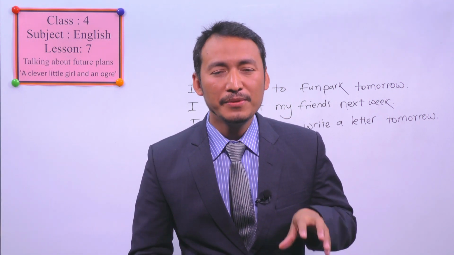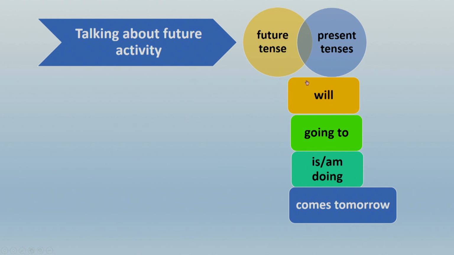Let's look at which are the words that show them future and present tense. This is will. This one is going to, is, am, doing, and comes tomorrow or the next week or next month. You can use any of the future time words.